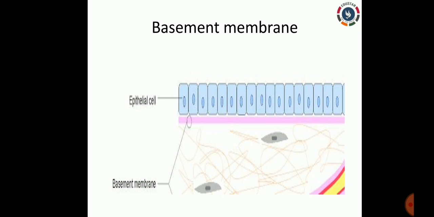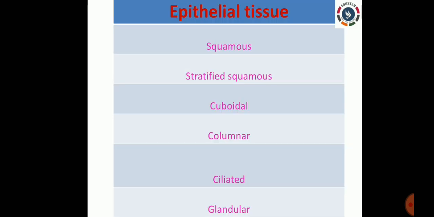If you see in this picture, the pink color line is called the basement membrane, where the cells are arranged in a single line and it holds all the cells in a proper way. This is the work of the basement membrane. Based on the function done by this layer, we can categorize epithelial tissue into many types. So let us see the types of epithelial tissue. The first type is squamous, stratified squamous, cuboidal, columnar, ciliated, and glandular. These are the types of the epithelial tissue, right?